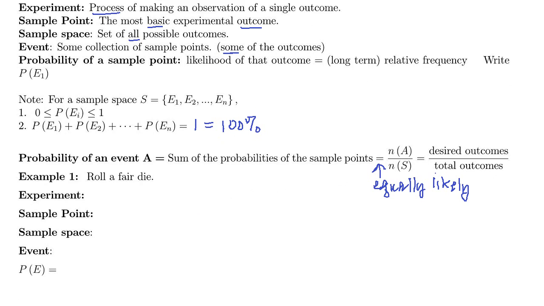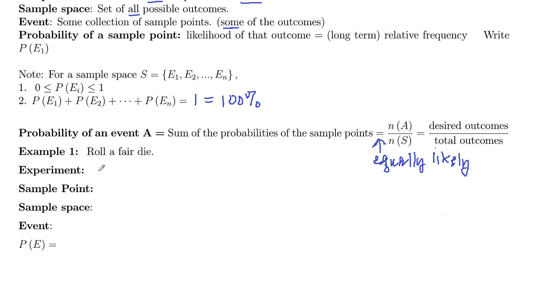So let's look at an example here. So we roll a fair die. That's actually our experiment here. That's how we get our observation, is rolling a die. Example of a sample point would be roll a 1, for example. And we could call that outcome of rolling a 1 E1. Sample space, we'll use capital S for our sample space, set of all possible outcomes. So you could roll 1, 2, 3, 4, 5, or 6 on a normal die.